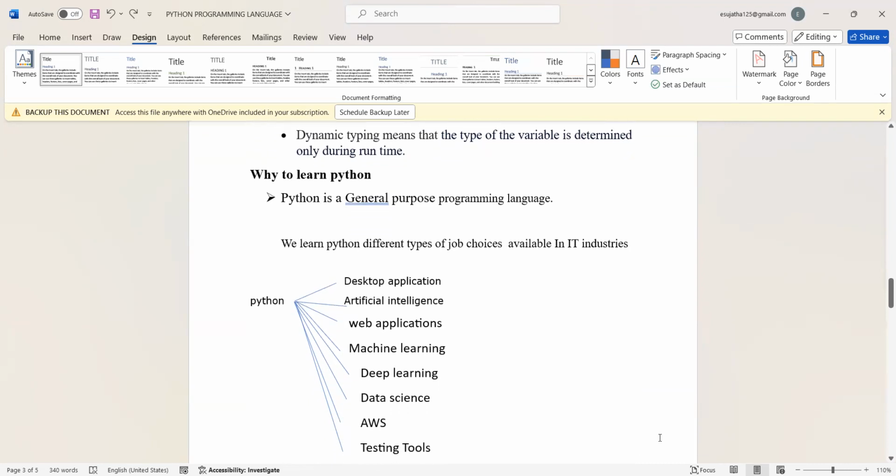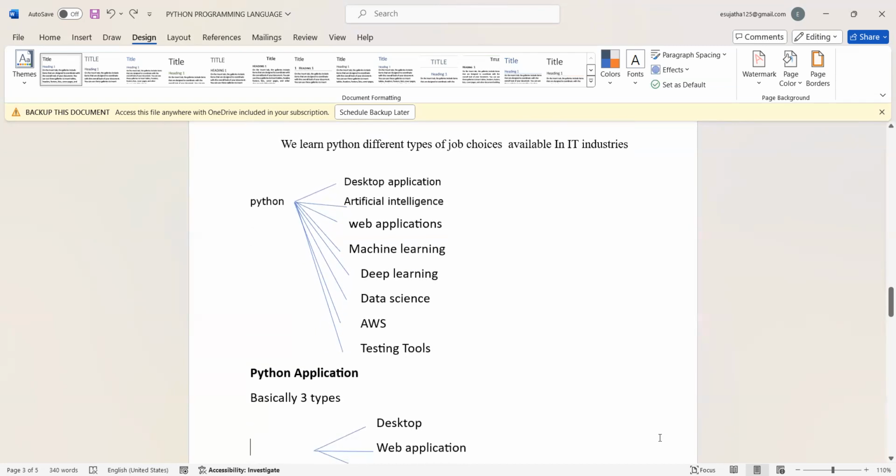These opportunities are all available in the market. These roles all need one programming language, and that is one and only Python. If you learn Python, all these jobs are open to you.